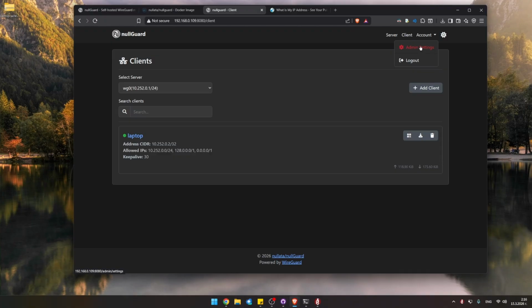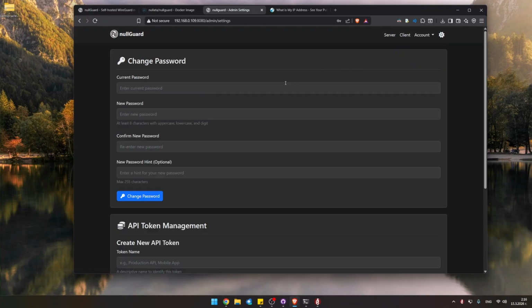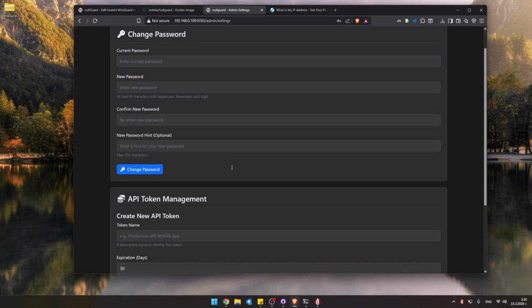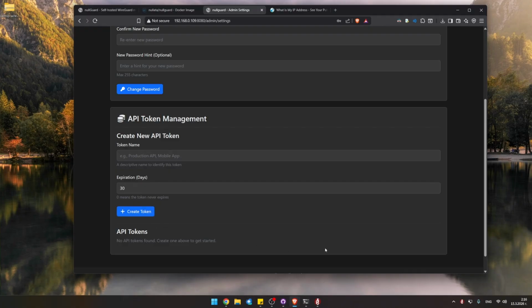Also, here we have an admin settings page. You can change the password for your admin account, and you can also create and manage API tokens. Like, let's say, for example, I want to create a token for an automated pipeline script that would add clients whenever there is a new administrative domain user, maybe, for example. So I could add in a hook like that. So we're gonna go in and say AD for administrative domain, new user add, and tokens do have expiration days. I will set this one for 0, for example, so it doesn't expire.